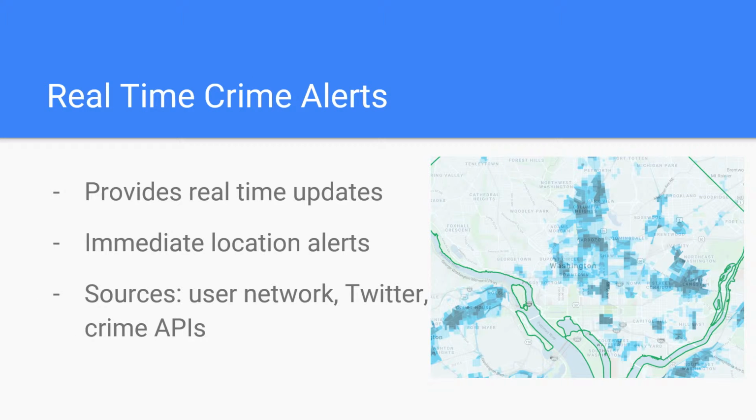Now we'll take you through the main features of the app, starting with real-time crime alerts. Using Crime Alert APIs, local police Twitter accounts, and a network of users, we provide real-time updates in the event of nearby danger or criminal activity.